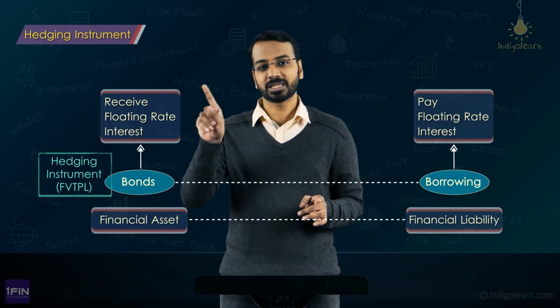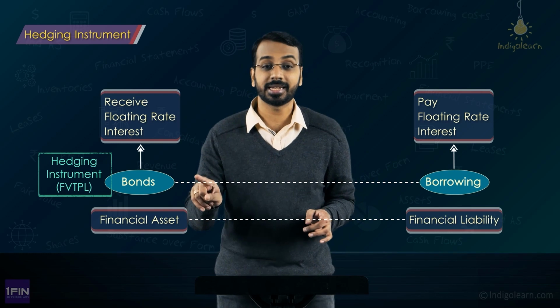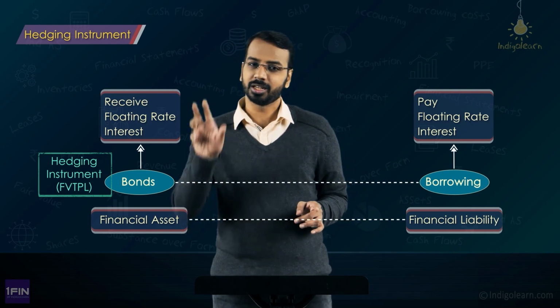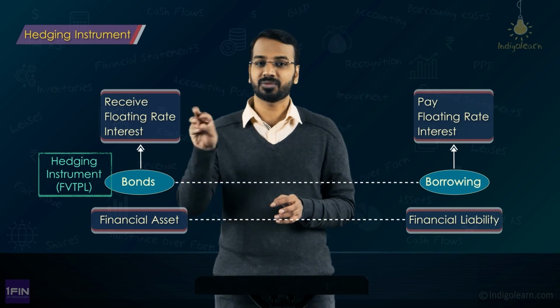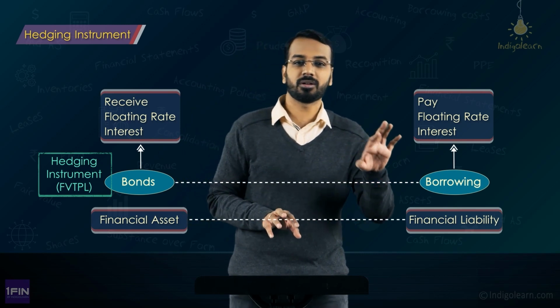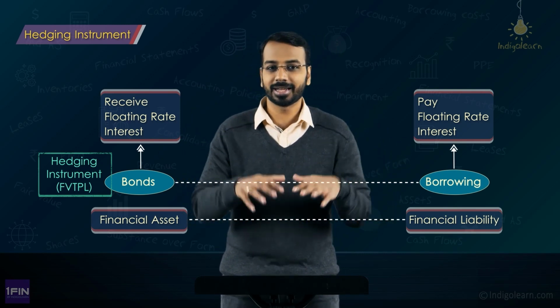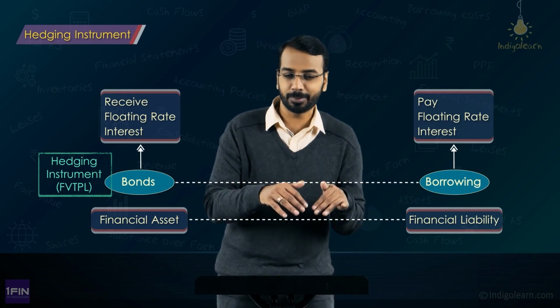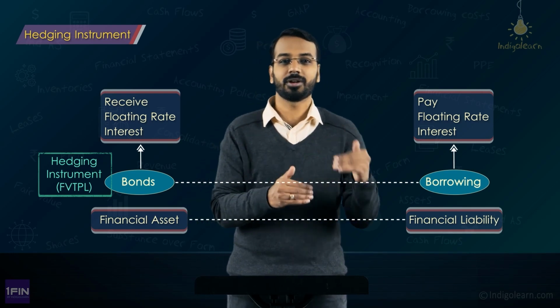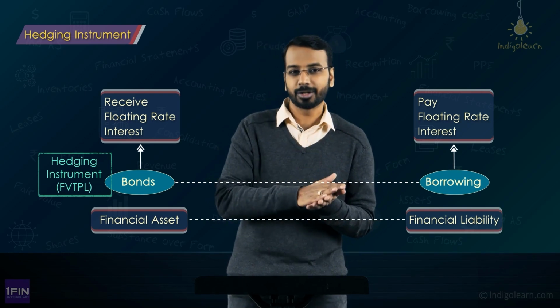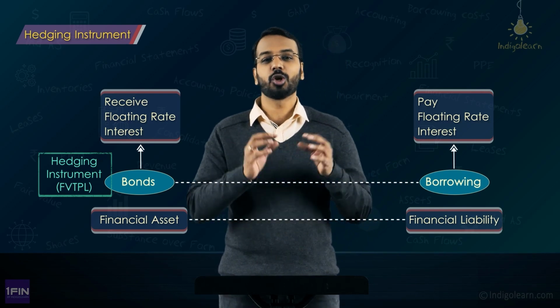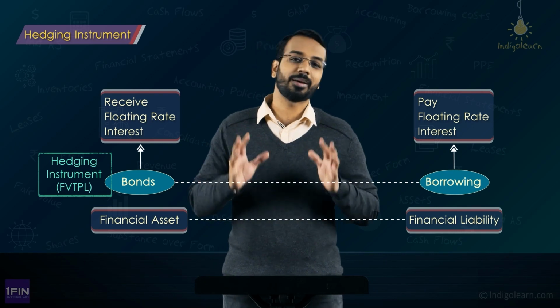But before that, this financial asset has to be designated as fair value through P&L. If that is the case, then I can use this financial asset which is designated as fair value through P&L to hedge this particular financial liability, right? Again, here I suggest that you don't try to go too deep. Once you qualify, once you start working, once you are exposed to all of these instruments, you will have a better understanding. Trying to do a PhD at this moment will not be beneficial to you from your examination perspective.